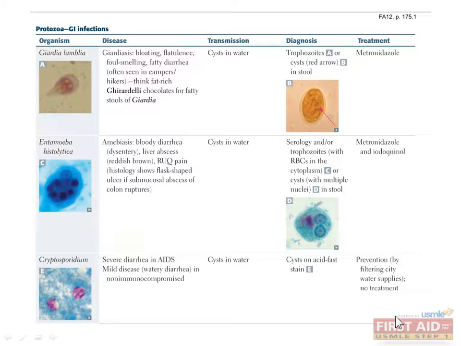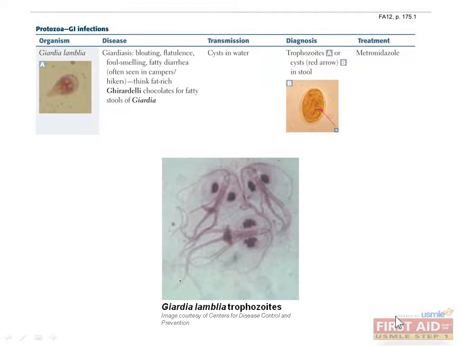The first category includes protozoa that affect the GI system by causing diarrhea. This group includes Giardia lamblia, Entamoeba histolytica, and Cryptosporidium. The first protozoan is Giardia lamblia, a single-celled parasite. Giardia lamblia has a prominent ventral sucking disc and flagella that provide a characteristic appearance, as shown here.